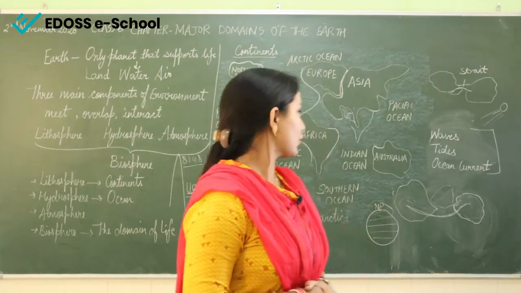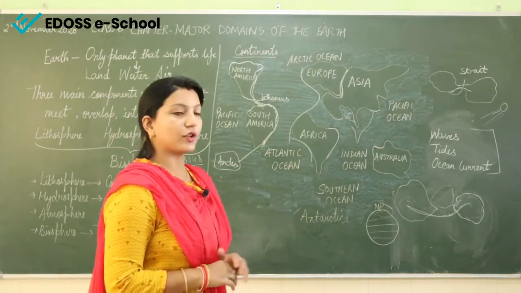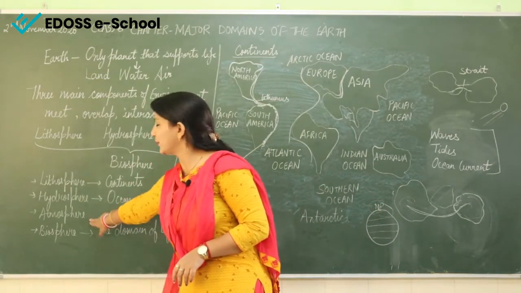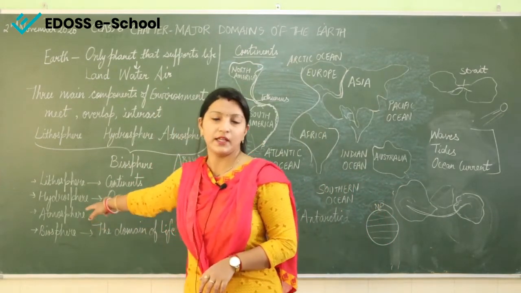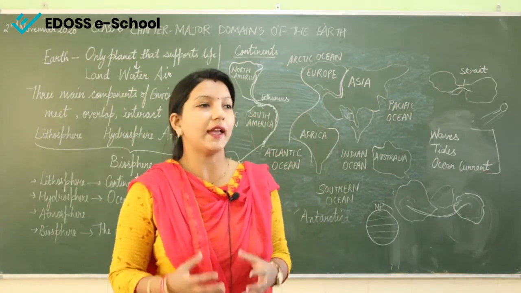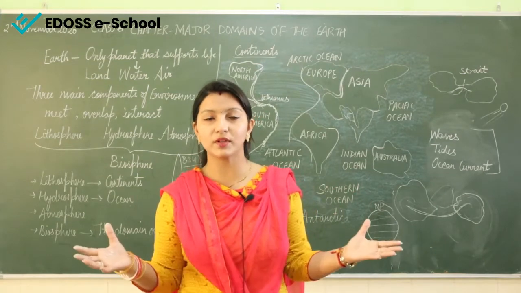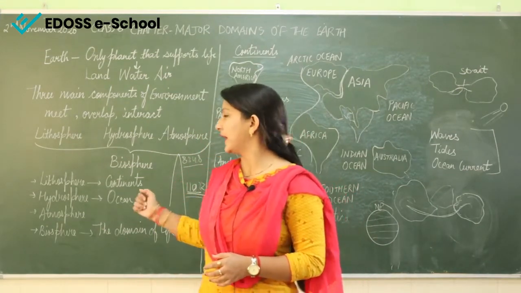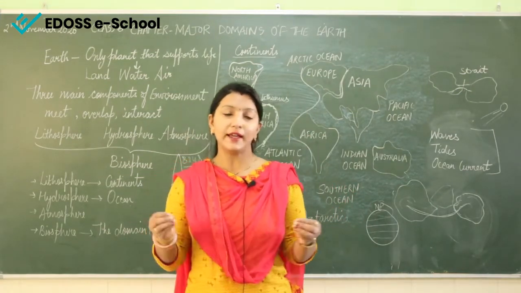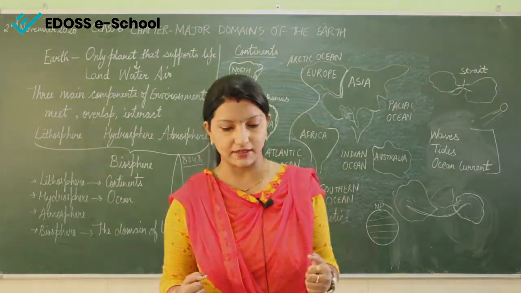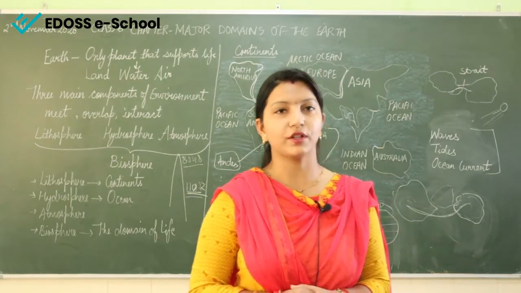So this is all about our hydrosphere, which contains all the oceans. Now coming to the atmosphere. What is atmosphere? Atmosphere is the air which is present, which is surrounding us. So the air which surrounds us is known as the atmosphere. Now the air which is surrounding us contains different gases, right? All those gases are important for us to survive.